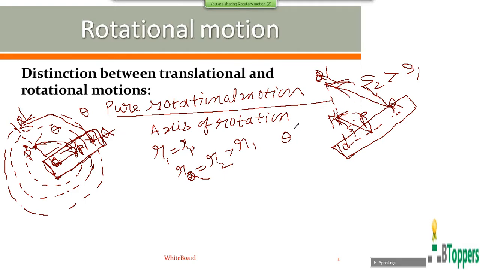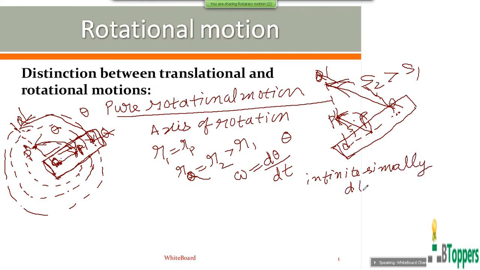Therefore, at any particular instant, the instantaneous angular velocity will be the same for all the particles of the rigid body. The instantaneous angular velocity, omega, can be written as d theta by dt, where d theta is the angular displacement of the rigid body during the infinitesimally small interval of time dt.